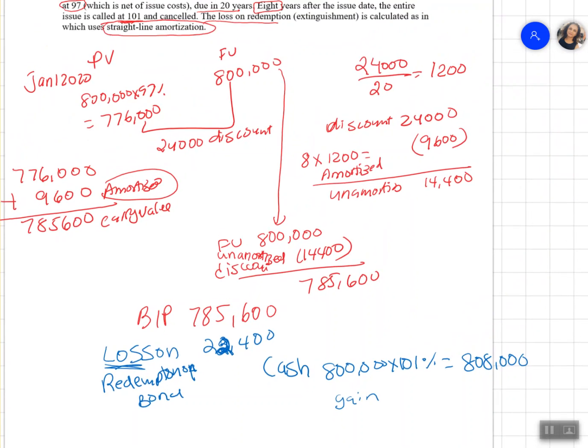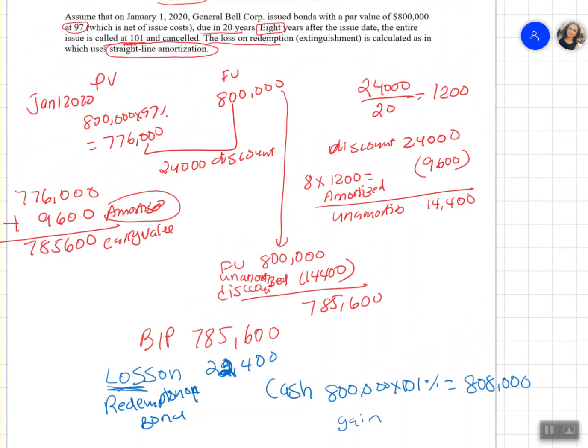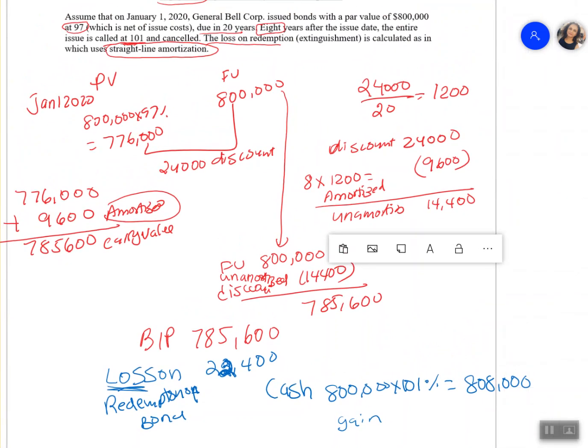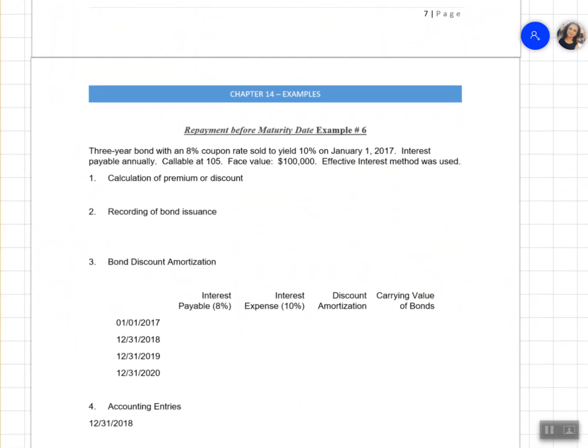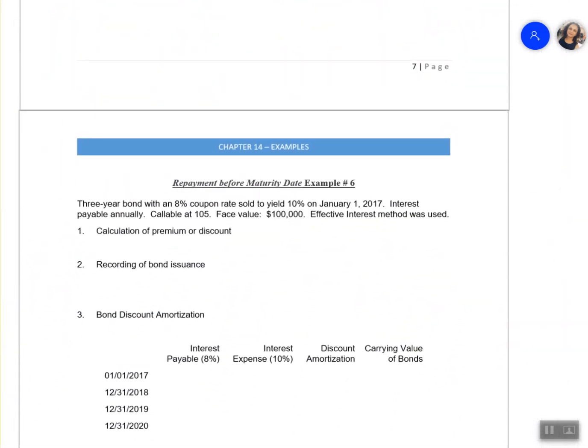So this is a question where the company is using straight line amortization and repays their bond earlier than the due date. Let's go to our next example, where there is repayment before maturity, but the company is using the effective interest method instead of the straight line method. So the question could be asked either way. You could have a discounted or a premium bond.